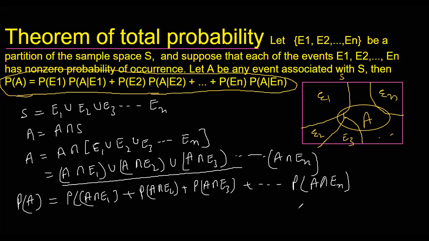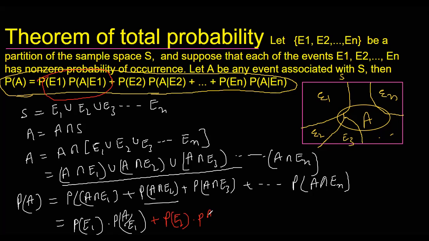Now, from conditional probability, we have already learned that P(A intersection E1) can be written as P(E1) into P(A/E1), right? The second part can be written as P(E2) into P(A/E2).